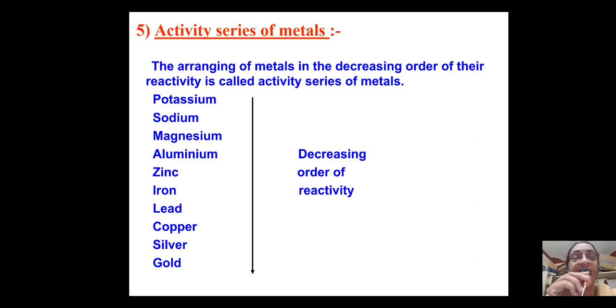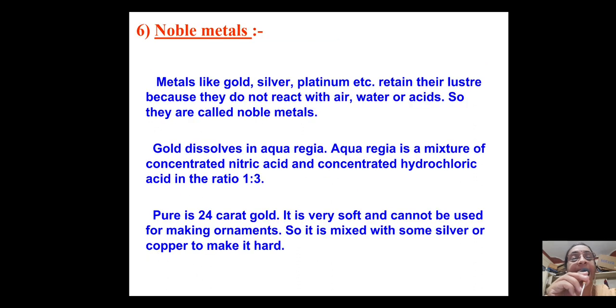So here you find silver and gold, they don't react very fast. Noble metals, metals like gold, silver, platinum, etc., retain their luster because they don't react with air, water or acid so easily, so they are called noble metals. But gold dissolves in aqua regia. Aqua regia is a mixture of concentrated nitric acid and concentrated hydrochloric acid in the ratio of 1:3. Now, why are we discussing aqua regia?